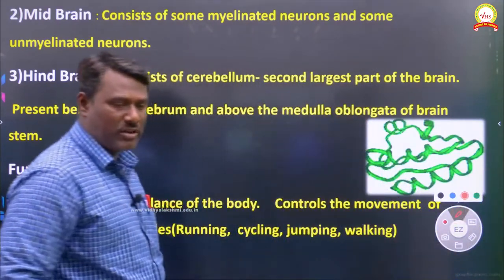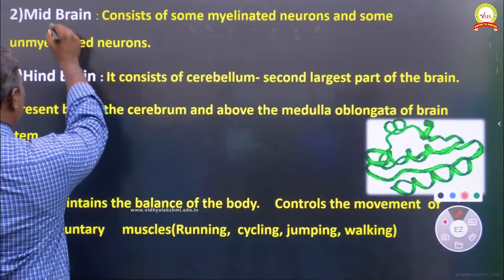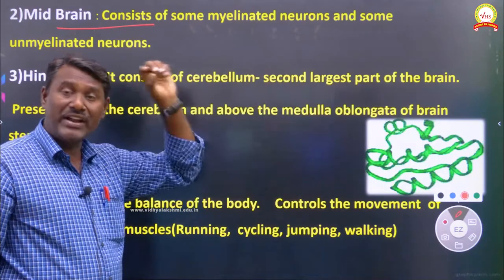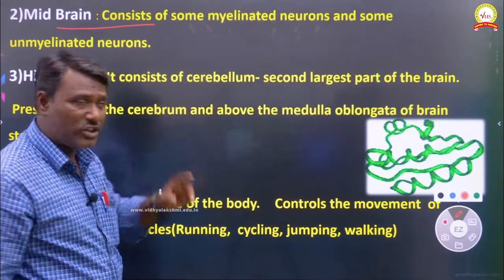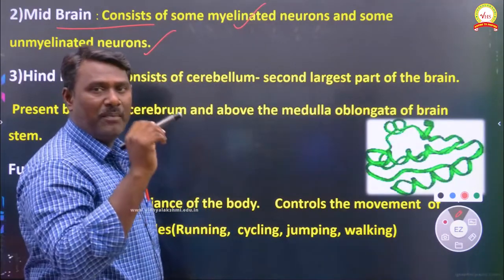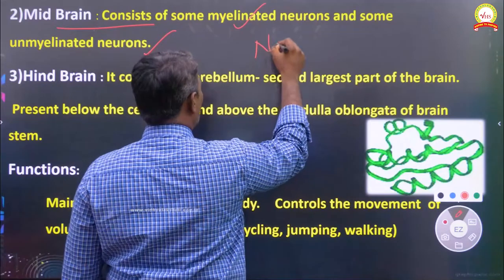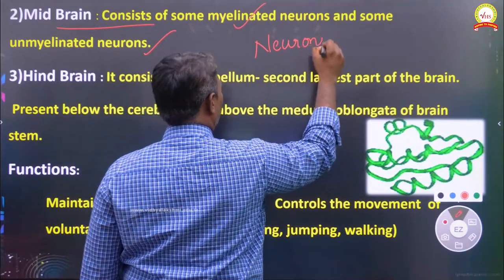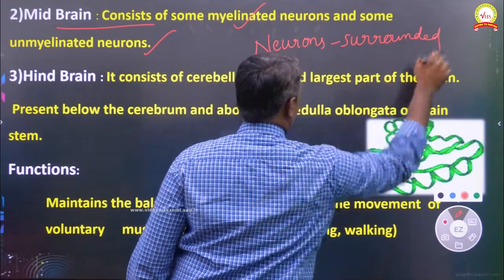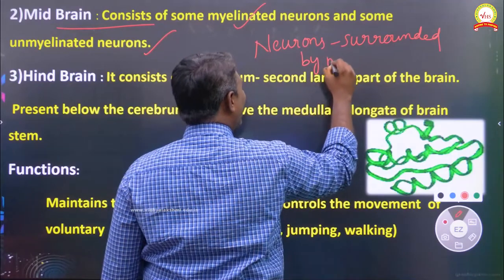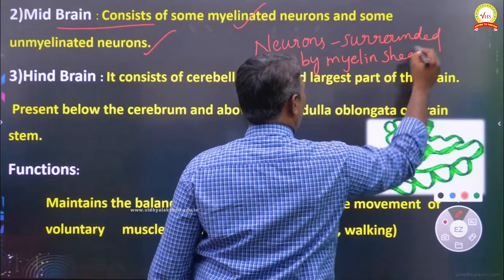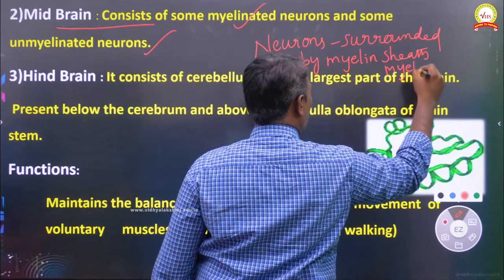Yes, next we are going to see about the midbrain. The midbrain consists of different types of neurons, or nerves. These include myelinated neurons and some unmyelinated neurons. Here, myelinated neurons means nerve cells which are surrounded by a myelin sheath. That we can call myelinated neurons.